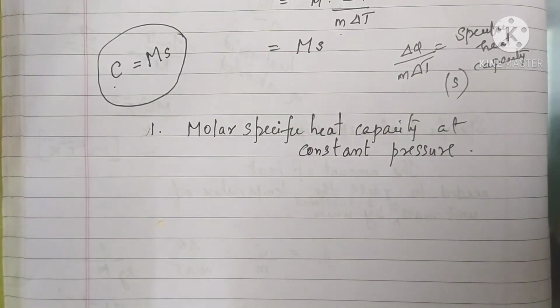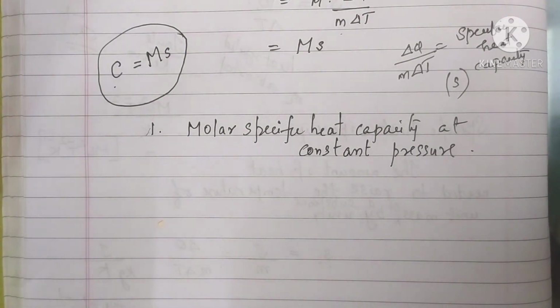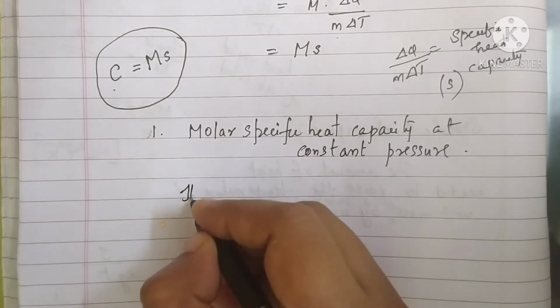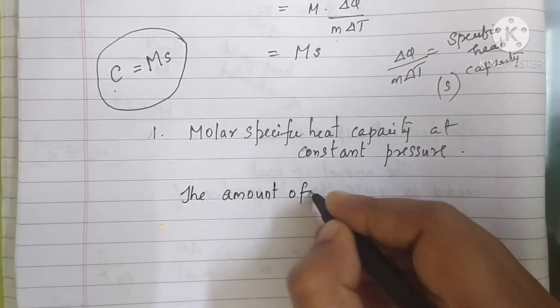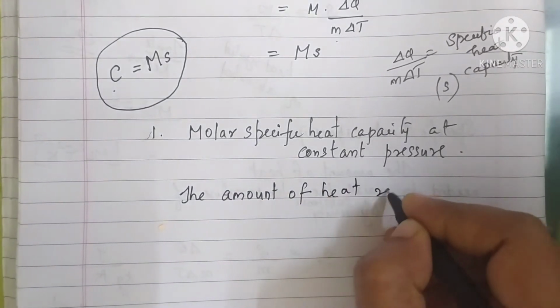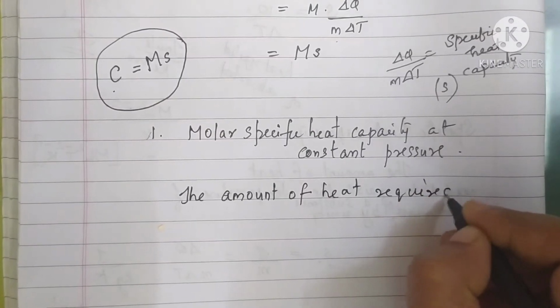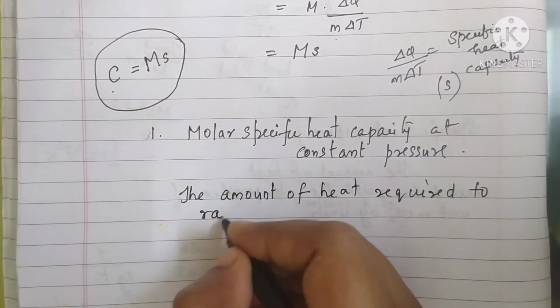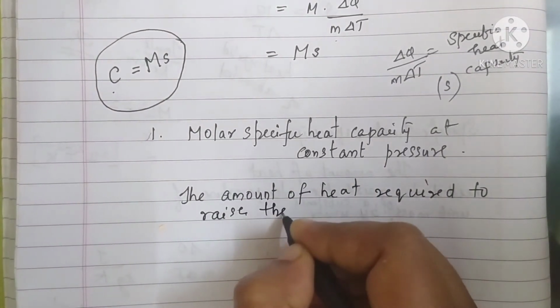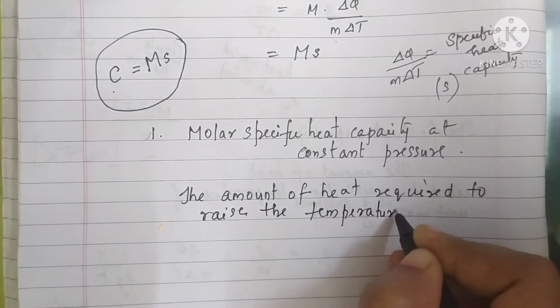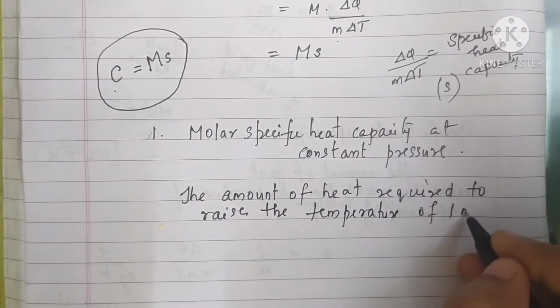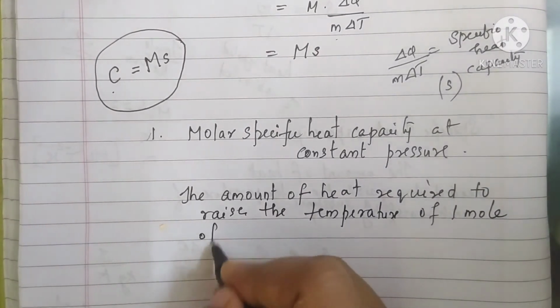As the name says, it is the molar heat capacity of a gas at constant pressure. That is the amount of heat required to raise the temperature of 1 mole of a gas by unity at constant pressure.